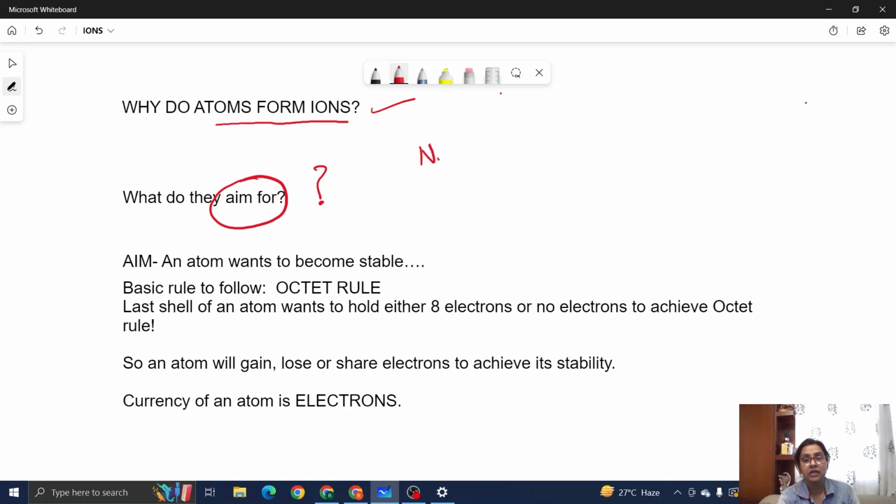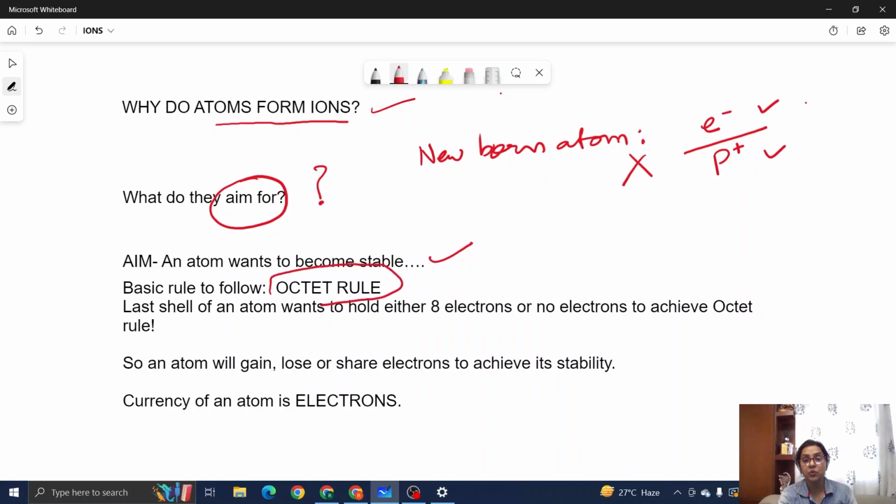A newborn atom, you have to understand, is blessed with as many electrons as it has protons. So a newborn atom has the same number of electrons and protons. But what is its aim? To have the same number of electrons and protons? No, this is not the aim of this atom. An atom just wants to become stable. How? An atom can become stable if it is following this octet rule.